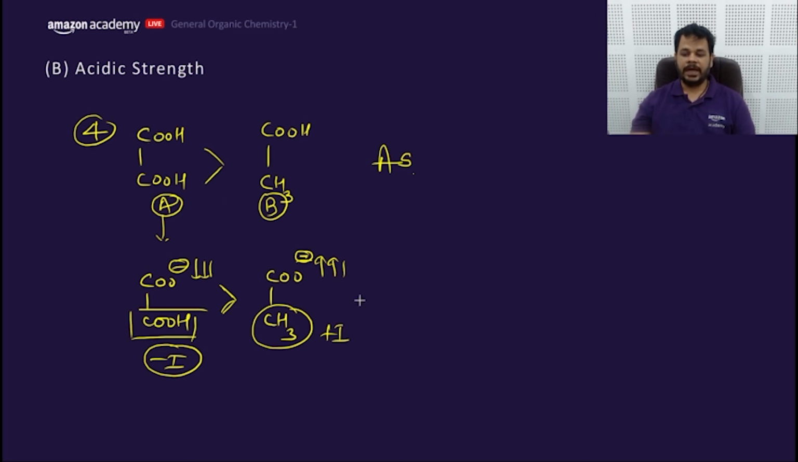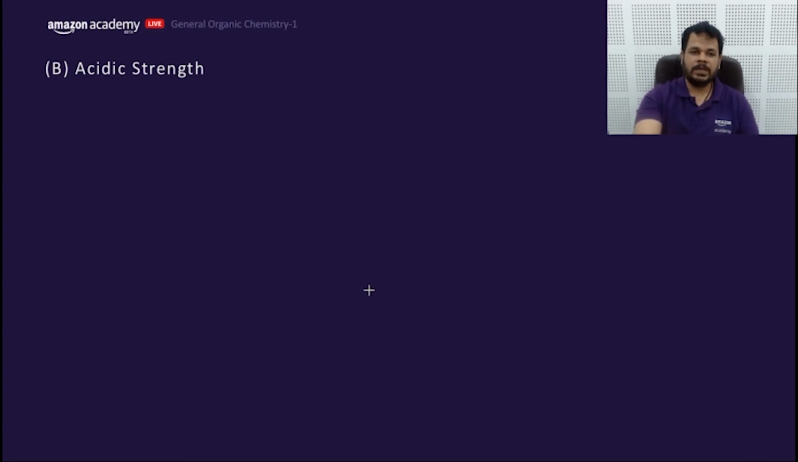So you can answer like this. Getting my point? So this is the way you can answer the acidic strength order. Let's move to the next part, which is absolutely opposite. We need to write a key point about acidic strength, a Brahmastra point.